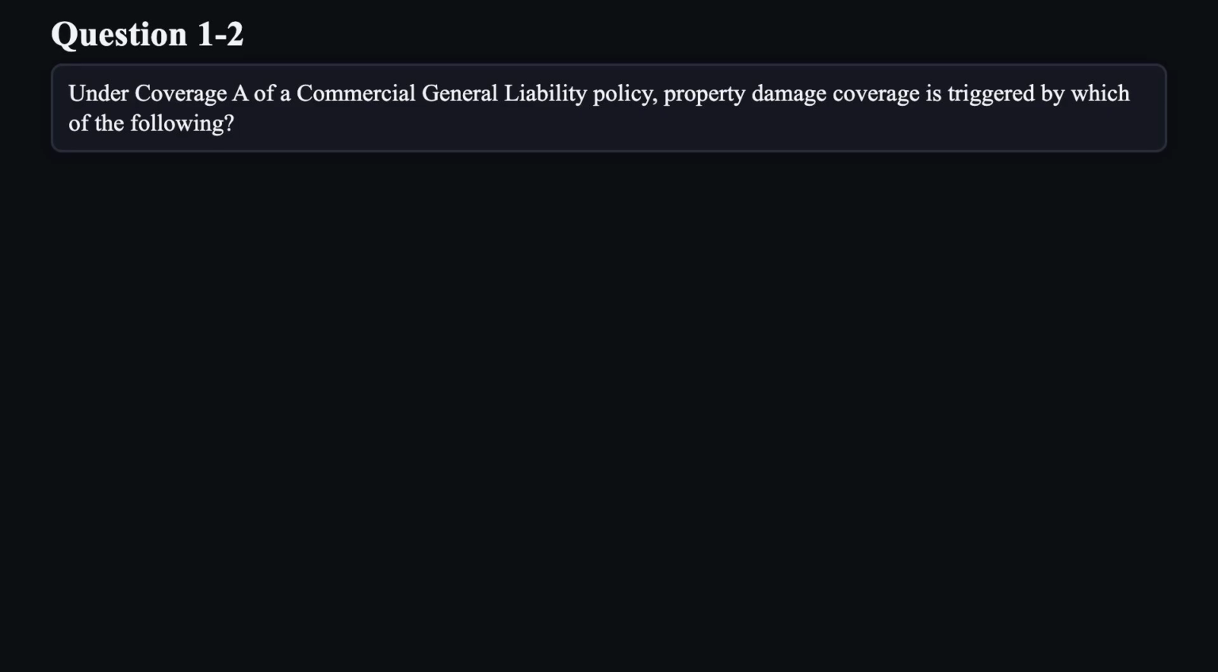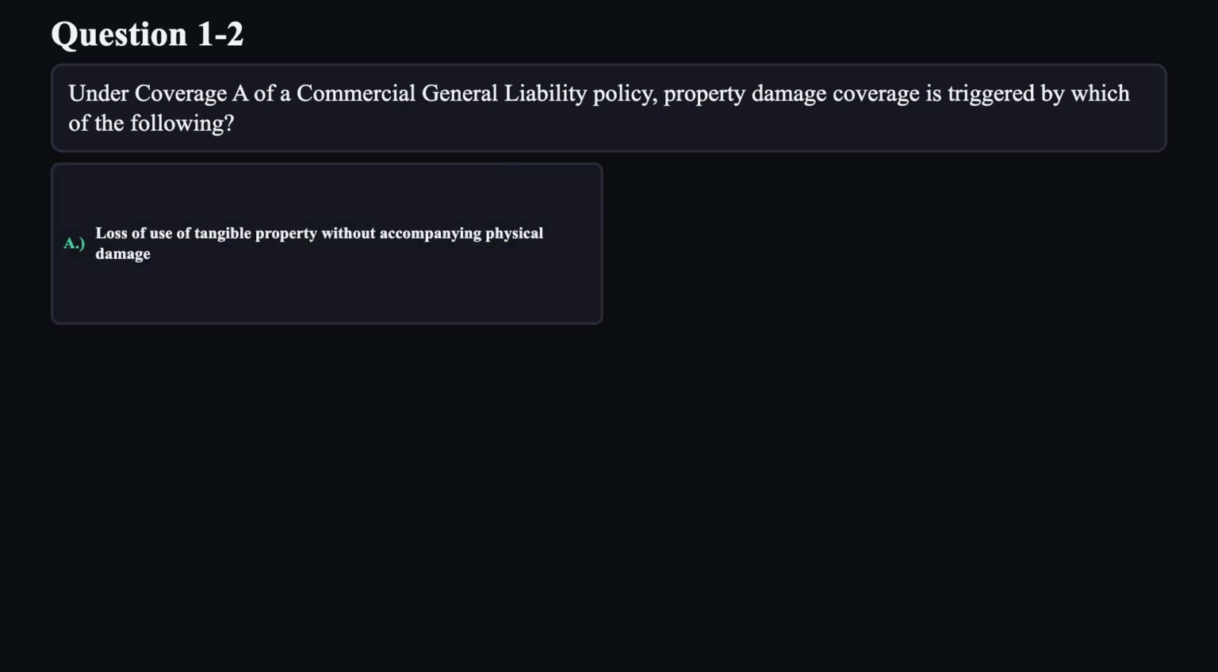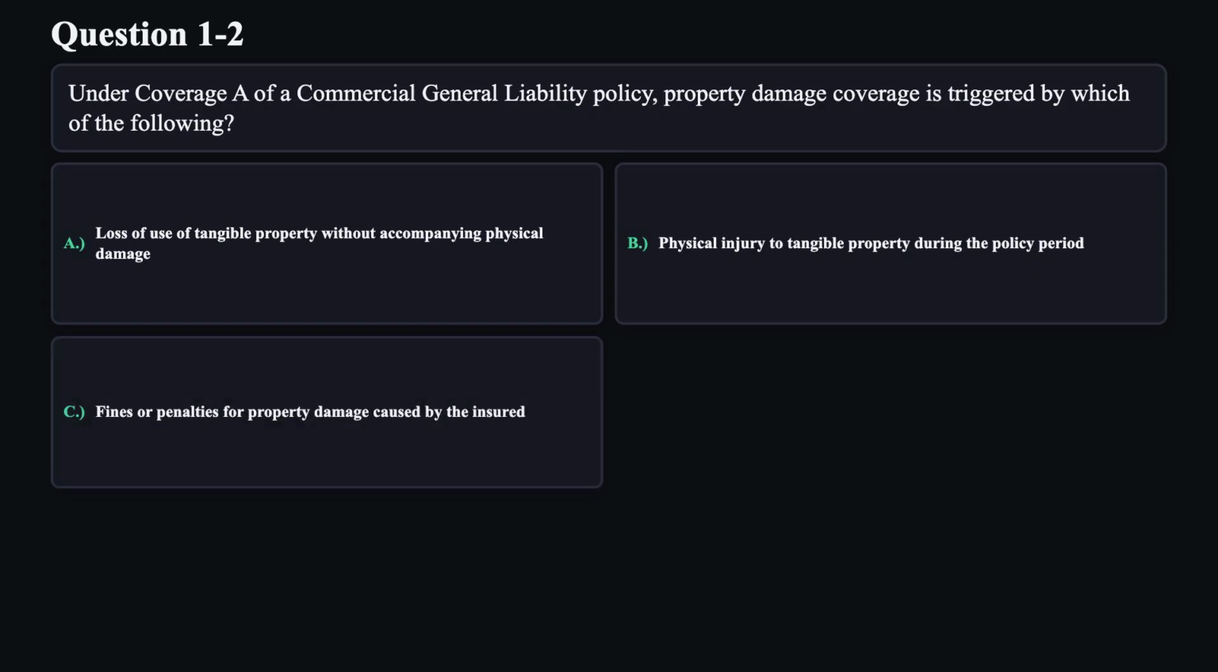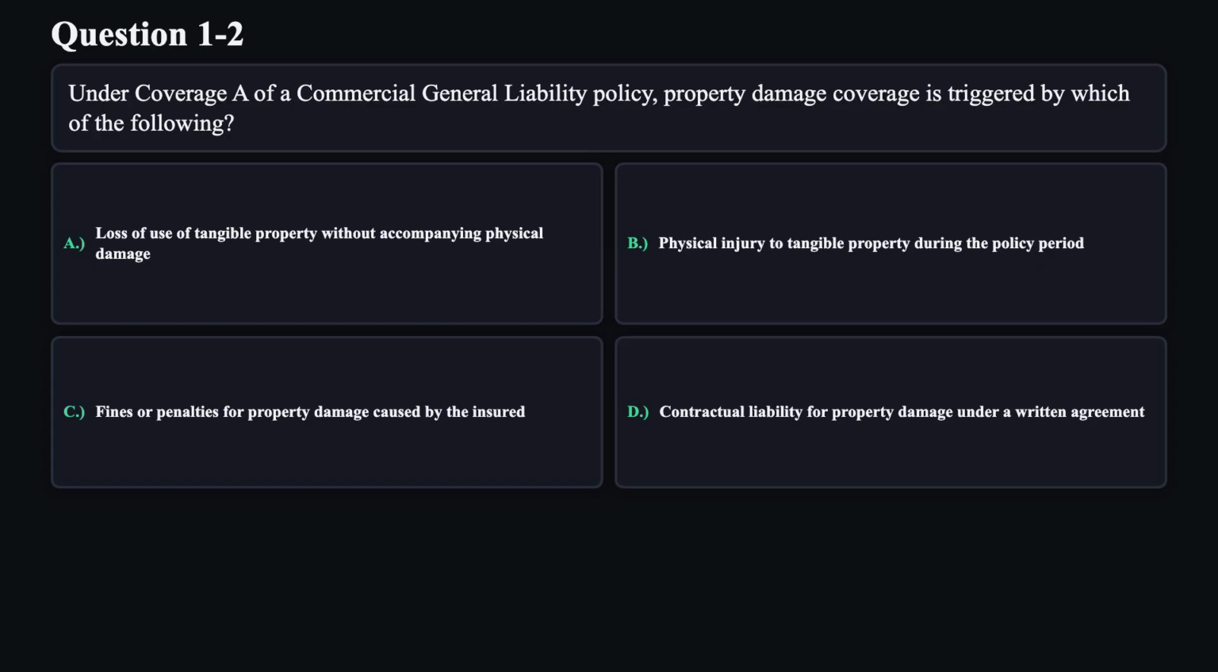Question 2. Under coverage A of a commercial general liability policy, property damage coverage is triggered by which of the following? A. Loss of use of tangible property without accompanying physical damage. B. Physical injury to tangible property during the policy period. C. Fines or penalties for property damage caused by the insured. D. Contractual liability for property damage under a written agreement.